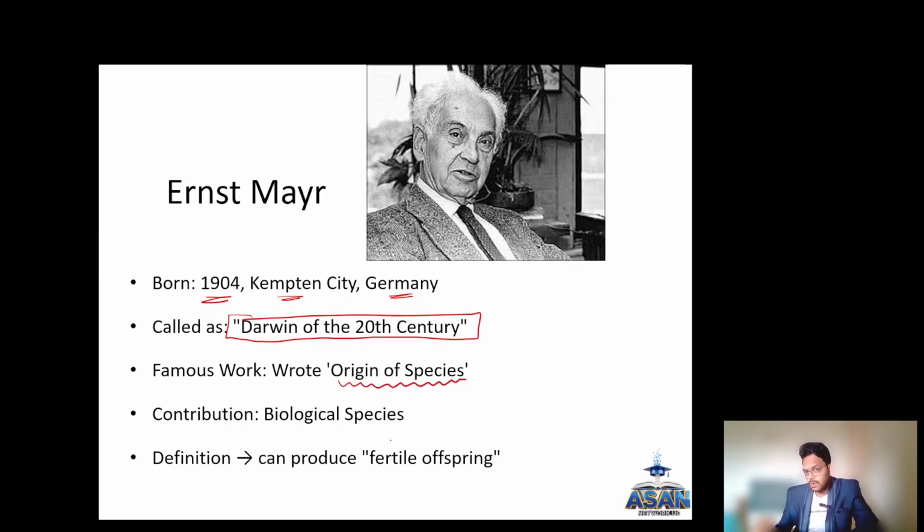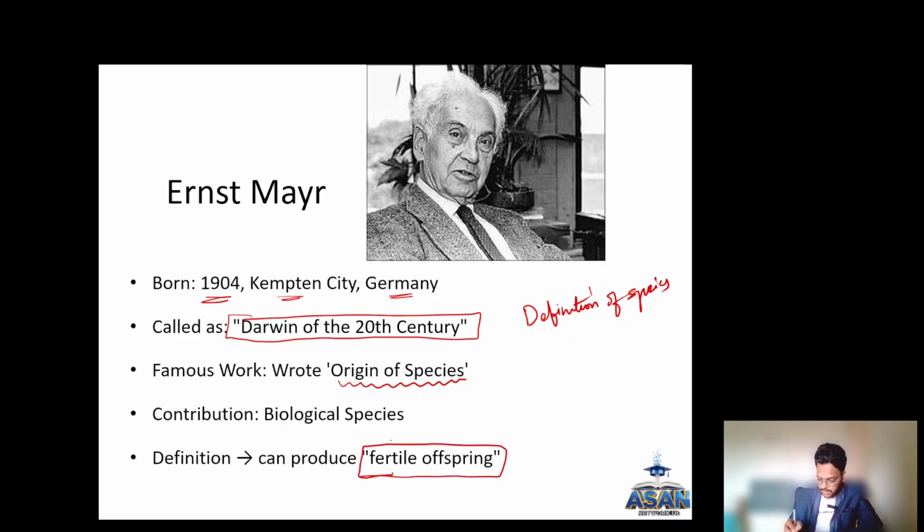He is the pioneer who has given the definition of species. The definition of species given by Ernest Mayr is: those organisms that, after reproduction, can produce fertile offsprings. Okay, let's understand with an example. If two humans reproduce, they produce a fertile offspring, a baby. So the generation continues. Example in cats or dogs, any other animals: if two same animals like dogs and dogs reproduce, they produce puppies, those are fertile offsprings.